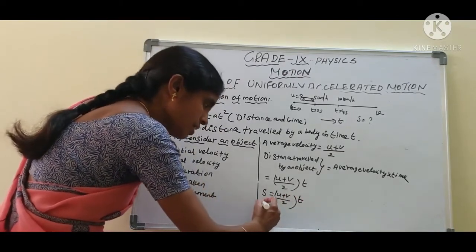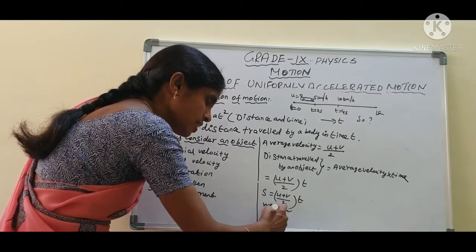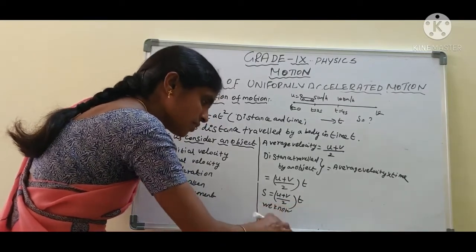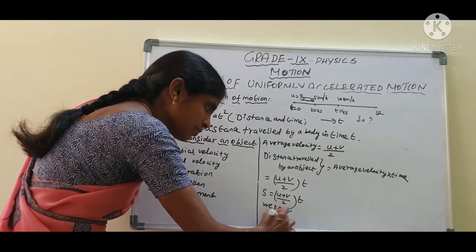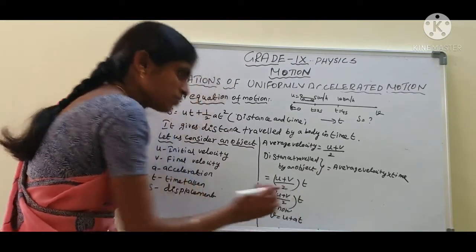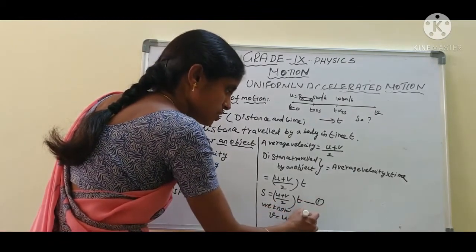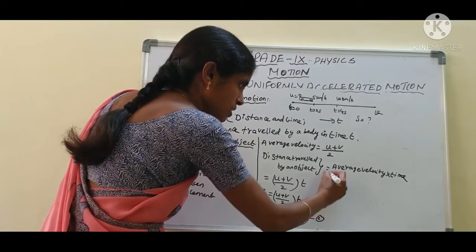We know very well v equal to u plus at. What is v equal to u plus at? It is the first equation of motion. Haven't we found the velocity? v equal to the final velocity of the object, v equal to u plus at. Let this be equation 1. This is equation 2. Okay, see here.